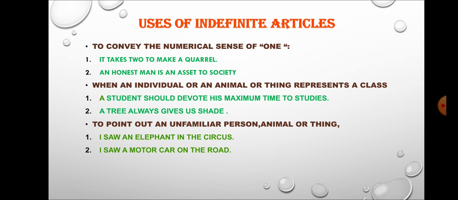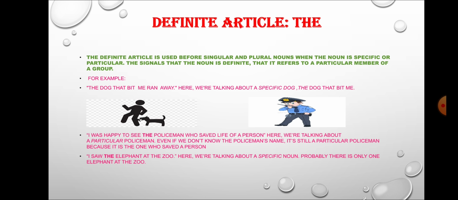Now the second use of indefinite article is when an individual or an animal or thing represents a class. A student should devote his maximum time to studies. A tree always gives us shade. Now the third usage is to point out an unfamiliar person, animal or thing. I saw an elephant in the circus. I saw a motor car on the road.